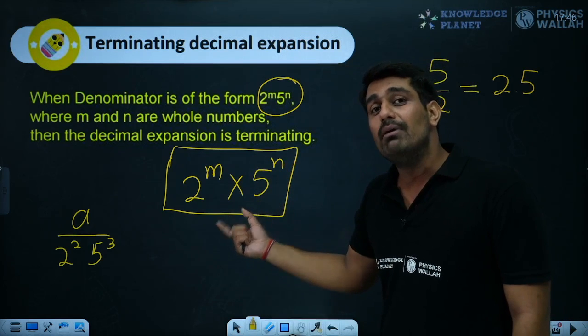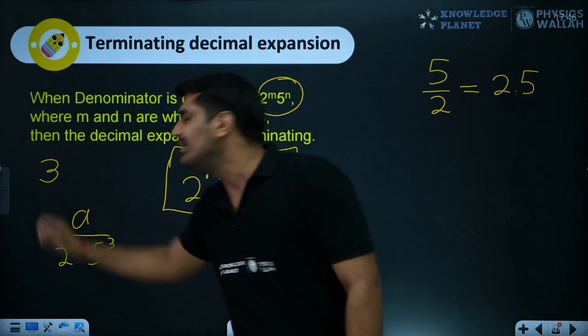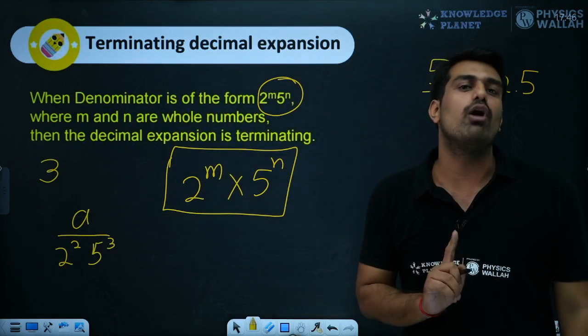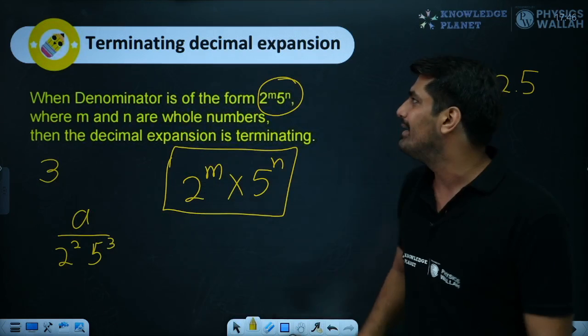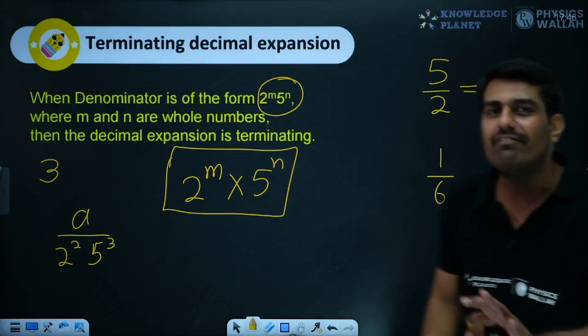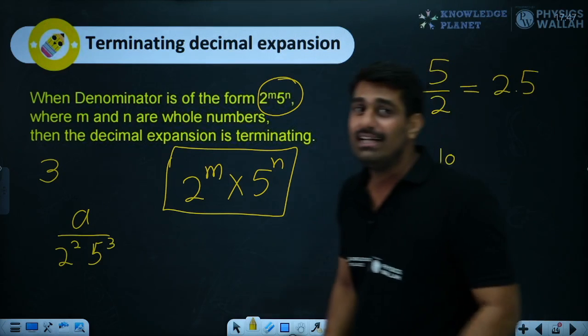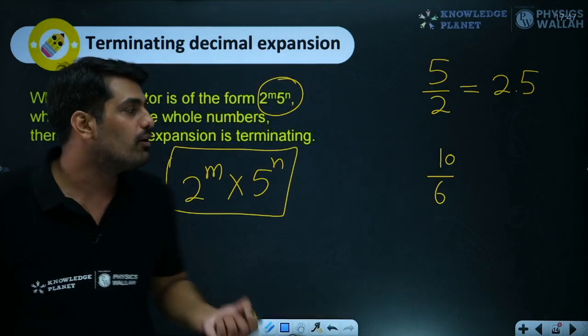Other than these two numbers, no other number should be there. For example, if 3 occurred somehow over there, then the number will not terminate. You can check on your own by dividing 1 by 6. Or if you have difficulty, how can we divide a smaller number? Divide 10 by 6 and you will realize this part.